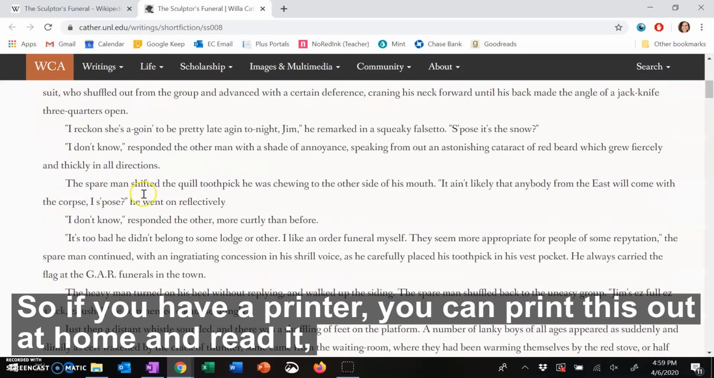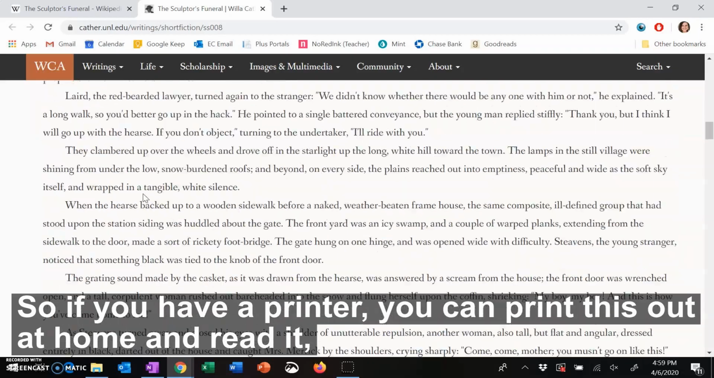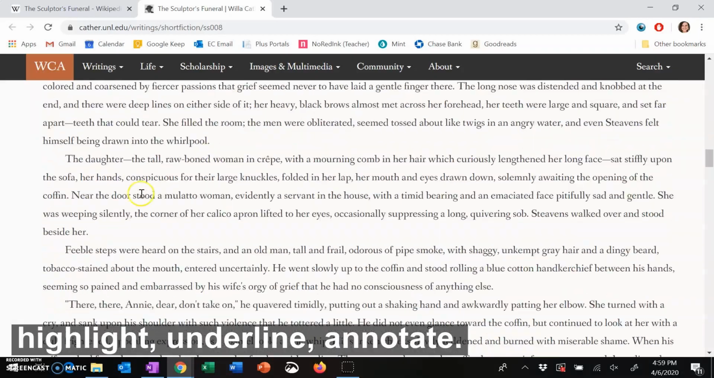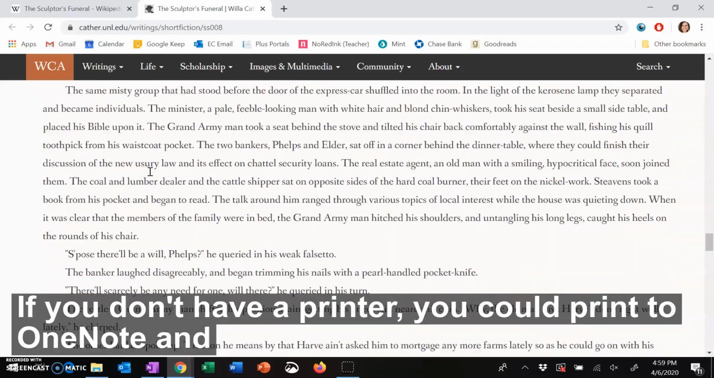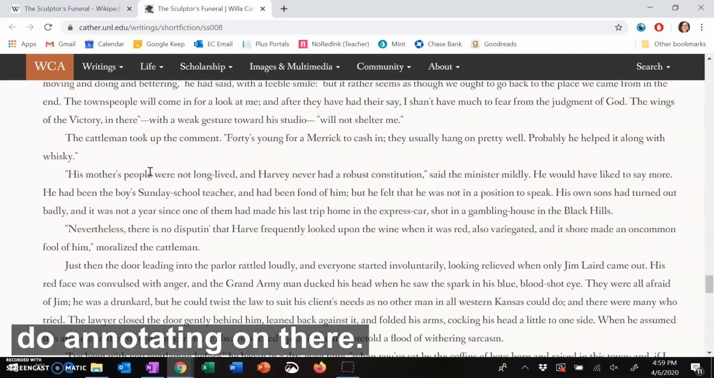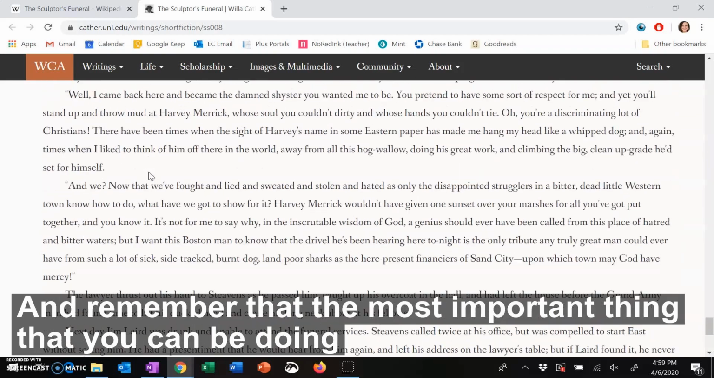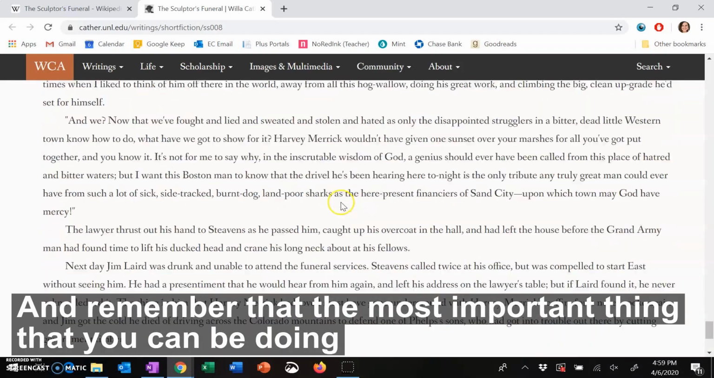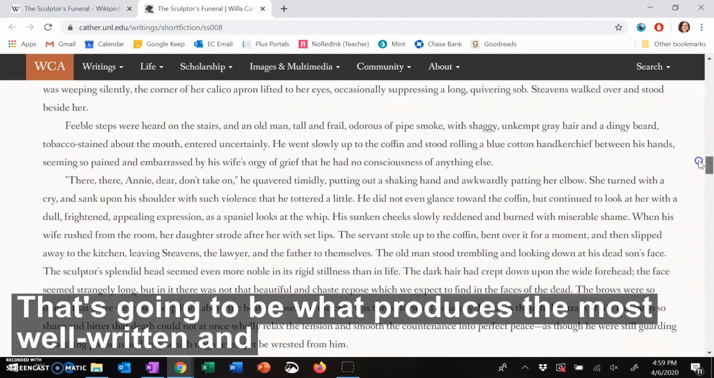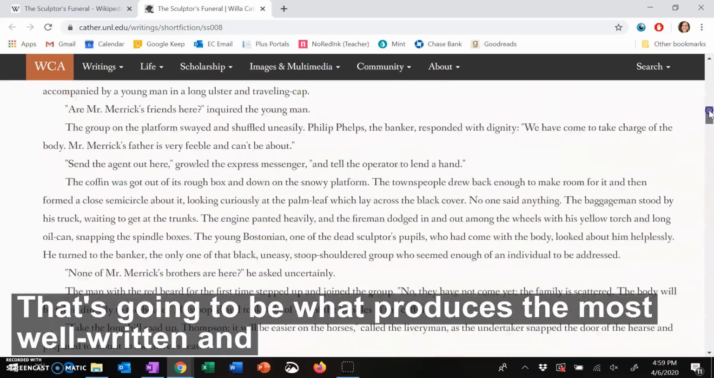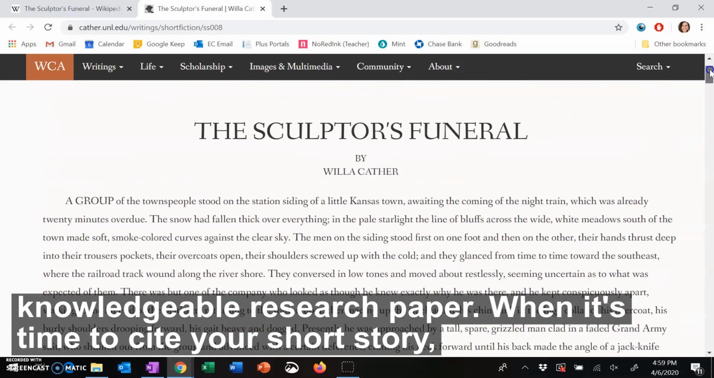So if you have a printer, you could print this out at home and read it, highlight, underline, annotate. If you don't have a printer, you could print to OneNote and do annotating on there. And remember that the most important thing that you can be doing during this time is to actually be reading and understanding your sources, because that's going to be what produces the most well-written and knowledgeable research paper.